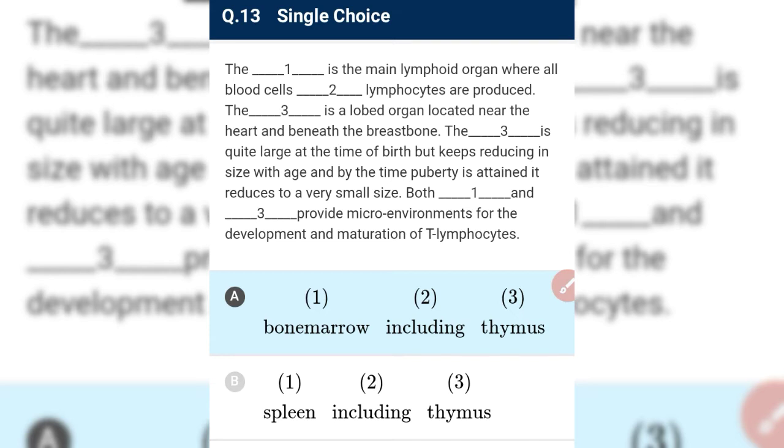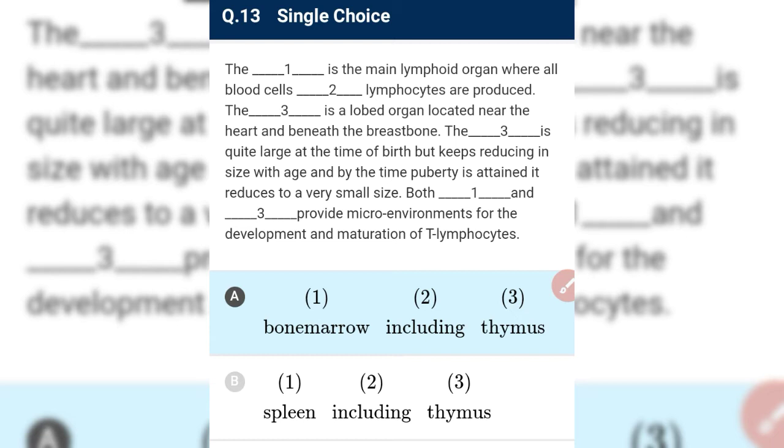So the third is the thymus. Next, the thymus is quite large at the time of birth but keeps reducing in size with age, and by the time of puberty it reduces to a very small size. Both bone marrow and thymus provide the micro-environment for the development and maturation of T lymphocytes. It is absolutely correct.